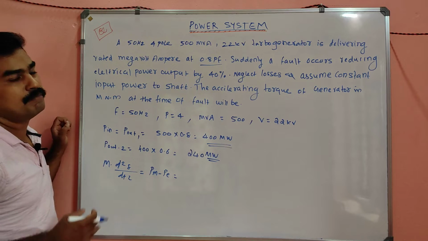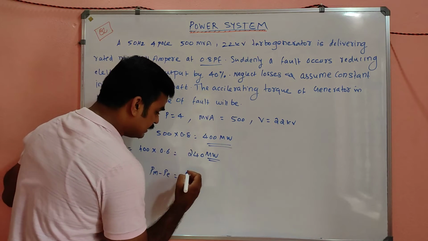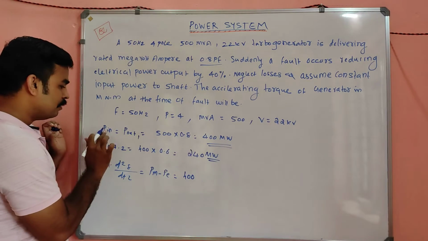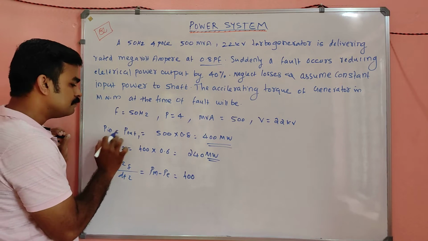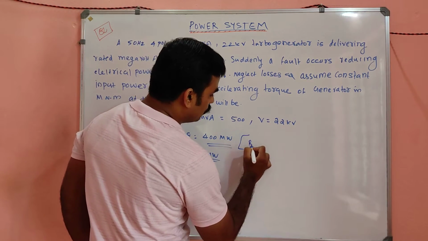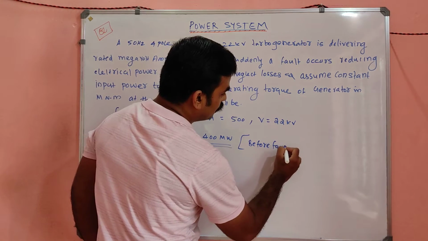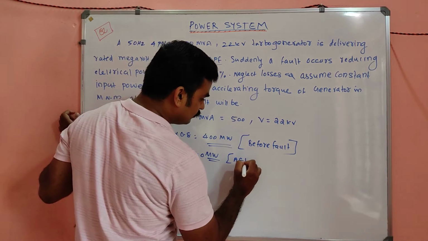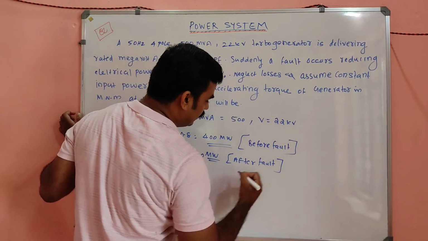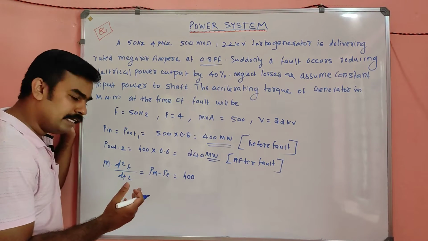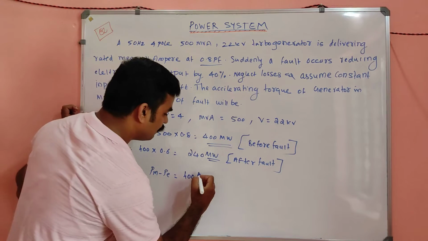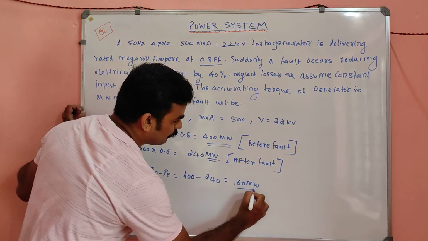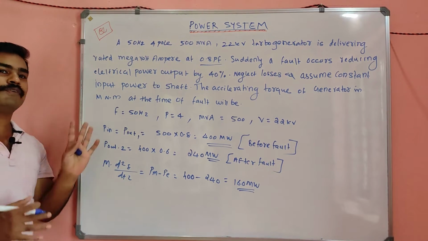So I can write M into d square delta by dt square is equal to Pm minus P, which is nothing but what? 400. Is there any change in the shaft power? No. P input is always constant. This is before fault, and this is after fault, so that it will be very, very clear. Is it clear? So M into d square delta by dt square equal to Pm minus P is nothing but, my dear, 400 minus 240, which is equal to 160 megawatt. This is the change in power that happened before and after the fault.